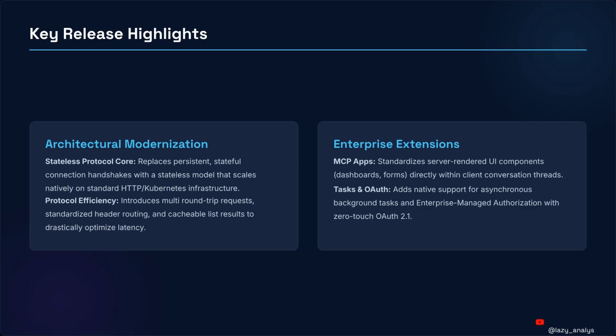Enterprise extensions add MCP apps, server-rendered UI components, or widgets in client conversation threads. Tasks and OAuth support asynchronous background tasks, or jobs, and enterprise-managed authorization via zero-touch OAuth 2.1. These are key release highlights. Pipes stay open. But how do we...